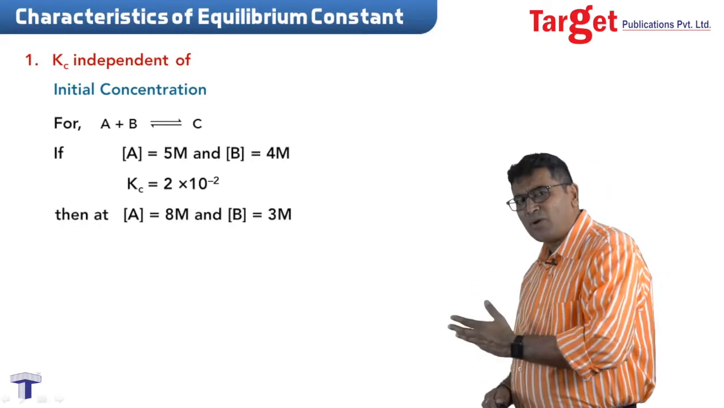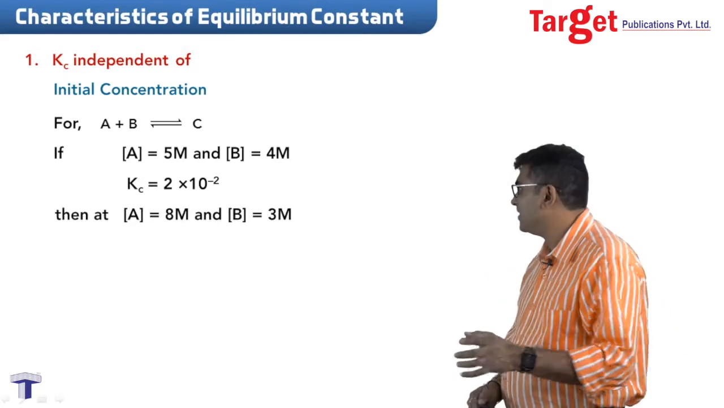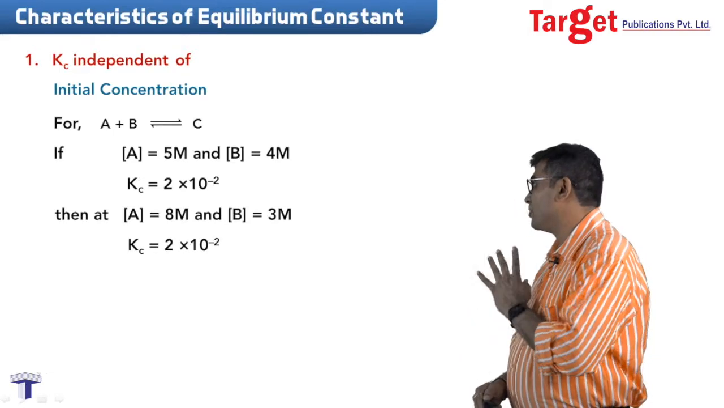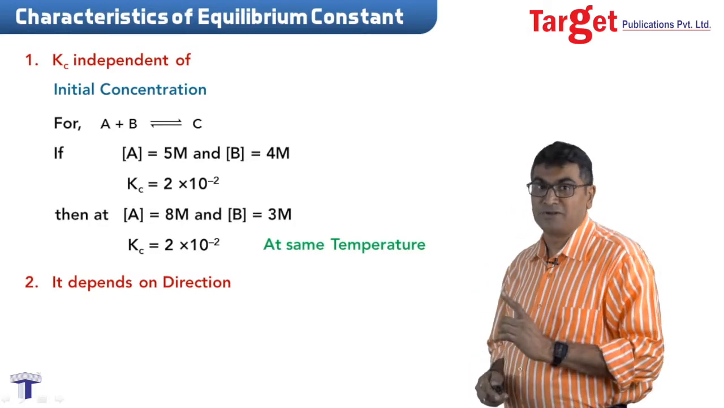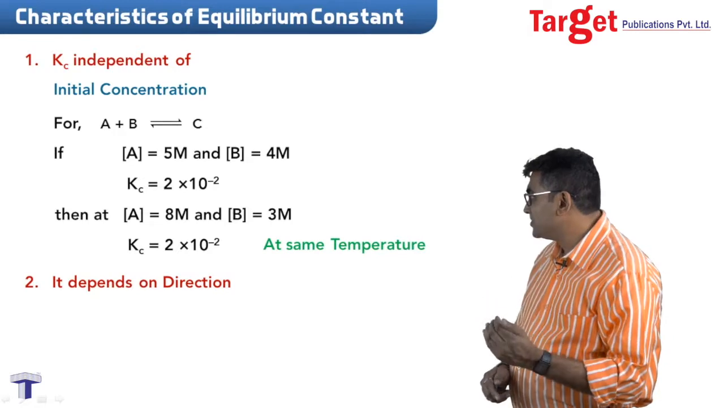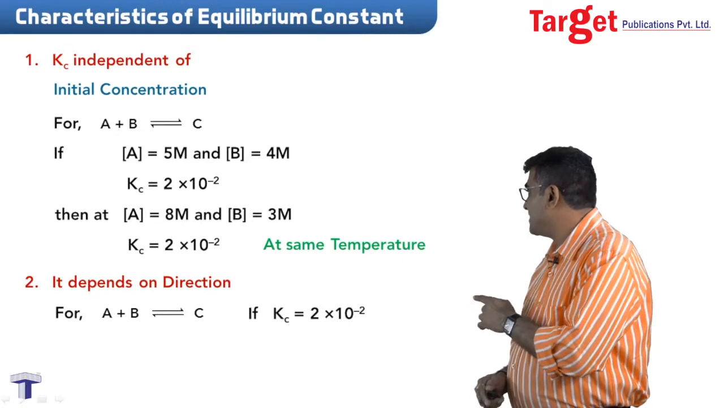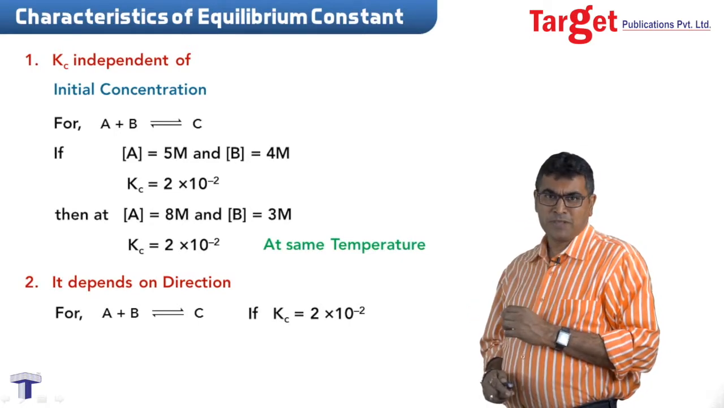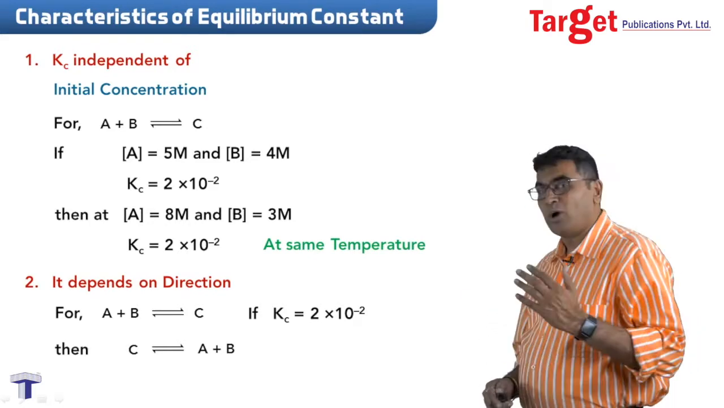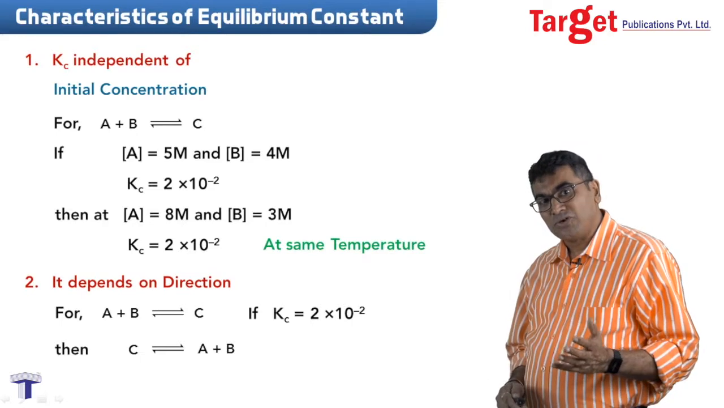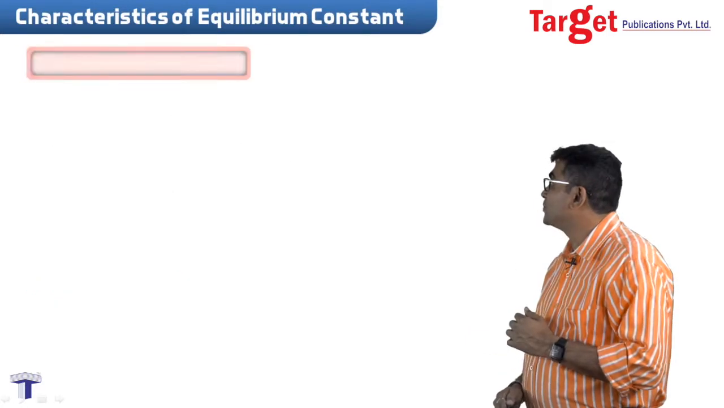Then even at any other concentration for that same reaction at the same temperature, I again repeat, for the same reaction at the same temperature, it will remain the same. That is 2 into 10 raised to minus 2. Again, it does depend on the way in which the reaction is conducted. When I say the way, it depends upon the way the reaction is written, that is the direction of the reaction. If for A plus B giving C, Kc is the given value 2 into 10 raised to minus 2, and I reverse the reaction, that is C giving A plus B, then obviously the value of equilibrium constant will be the reciprocal of the earlier one. That is, it will be 1 upon 2 into 10 raised to minus 2.